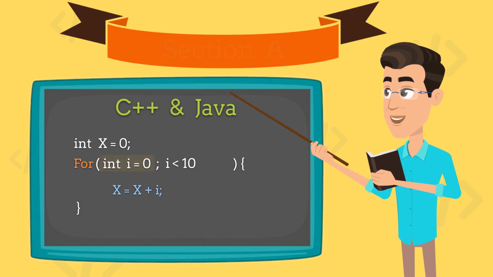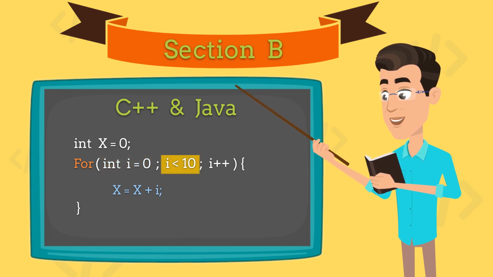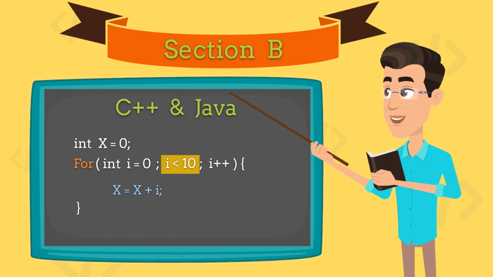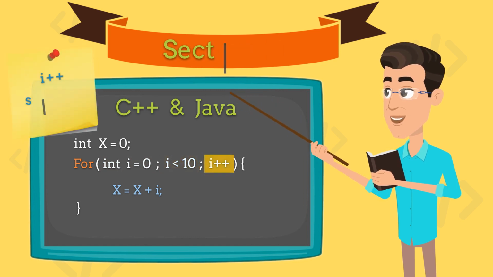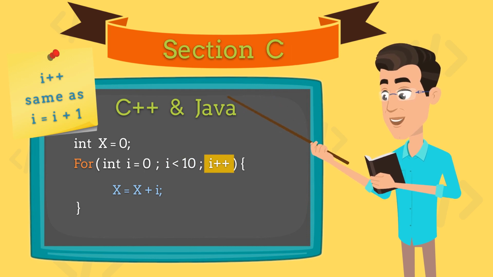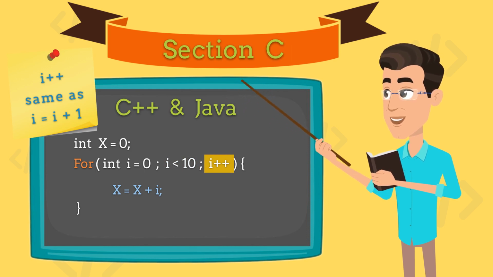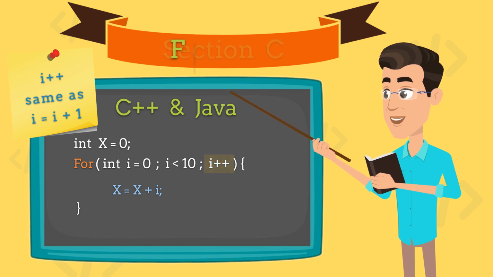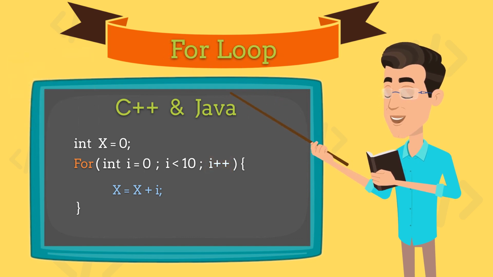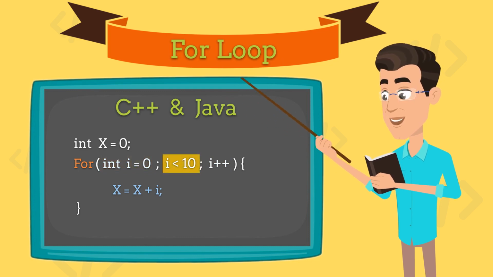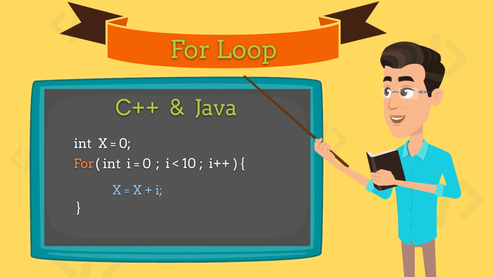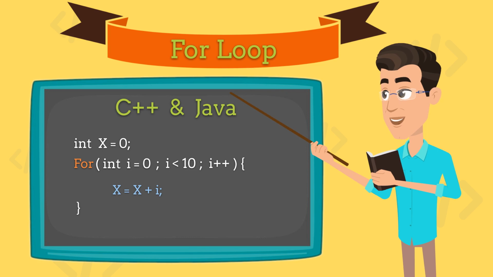The condition section, let's call it section B, where we put the condition that will be checked. And the increment or update section, let's call it section C, which updates or changes variables related to the condition section. So the order in which things work are section A, section B, body of the loop, section C, then things repeat again for section B. Have in mind that section A is only run once at the beginning of the loop.